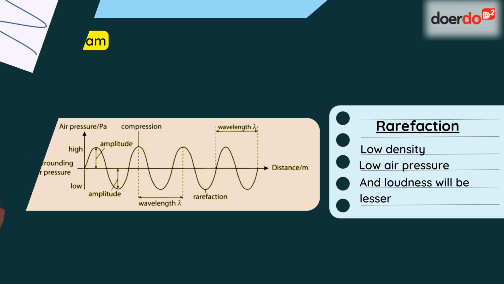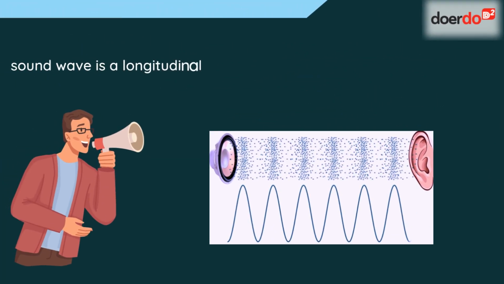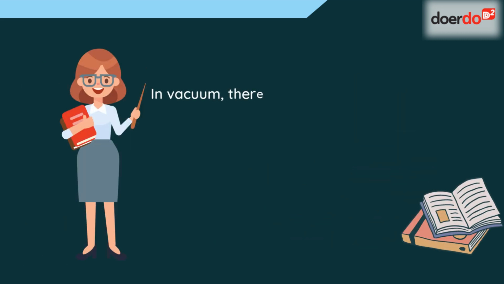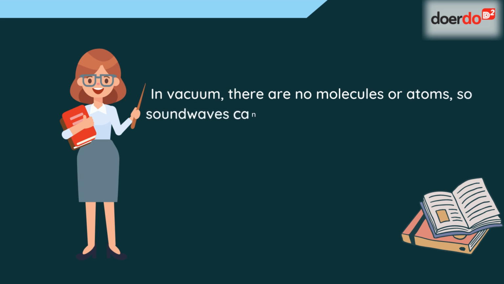As we have seen that the sound wave is a longitudinal wave, and it is propagated through the medium by vibrations of molecules or atoms in that medium. So for propagation of a sound wave, a medium full of molecules or atoms is required. In vacuum, there are no molecules or atoms, so sound waves cannot propagate or travel through vacuum.